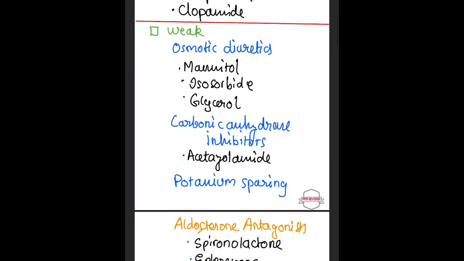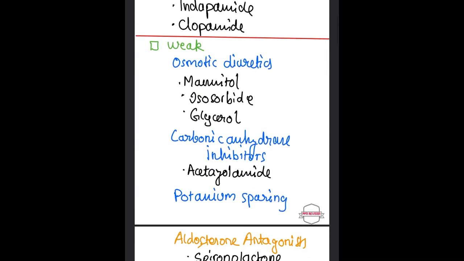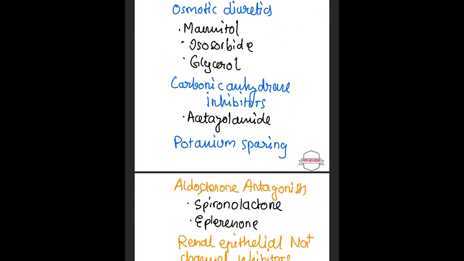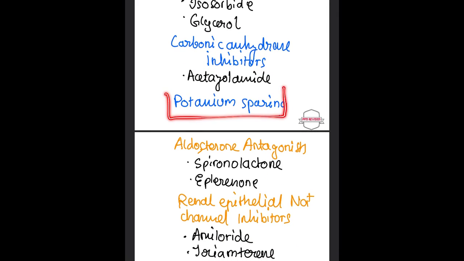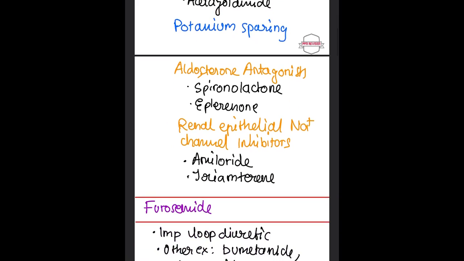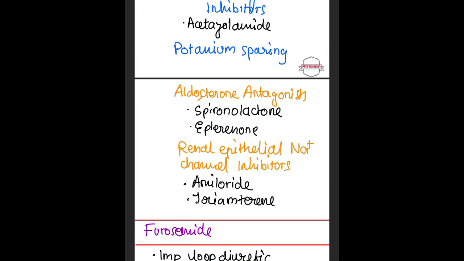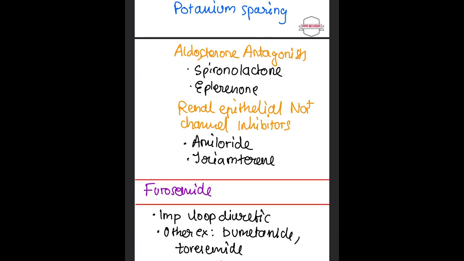And going to weak, there are three categories: osmotic diuretics, carbonic anhydrase inhibitors, and potassium sparing. Potassium sparing is further classified into two categories: aldosterone antagonists and renal epithelial sodium channel inhibitors.